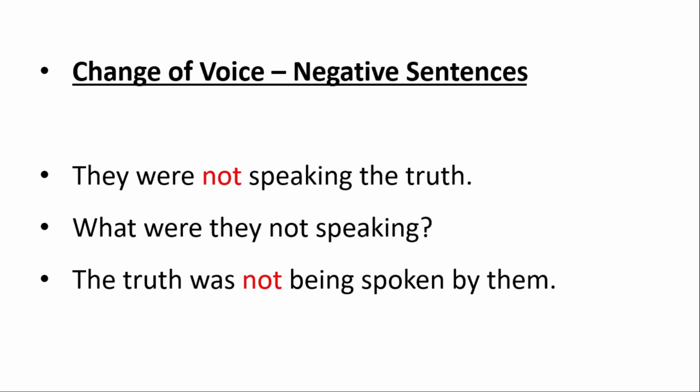The truth was not. Not is showing negative sentence, and it is coming after the helping verb, that is was. Being, it's a present participle form of be. Spoken is the past participle of the verb speak, by them. So here them is the objective case of they.